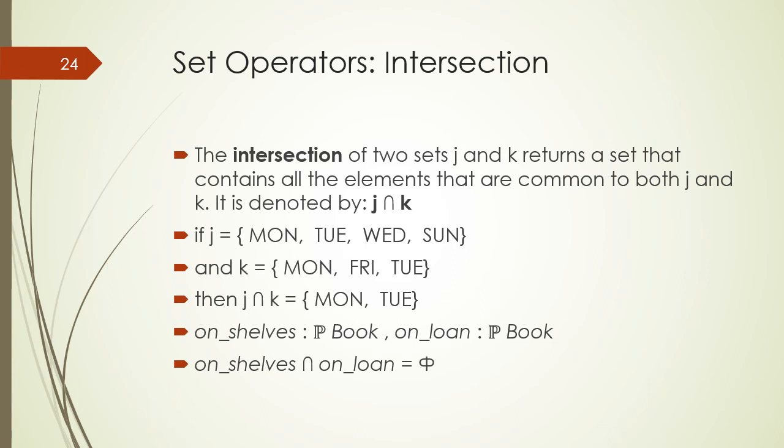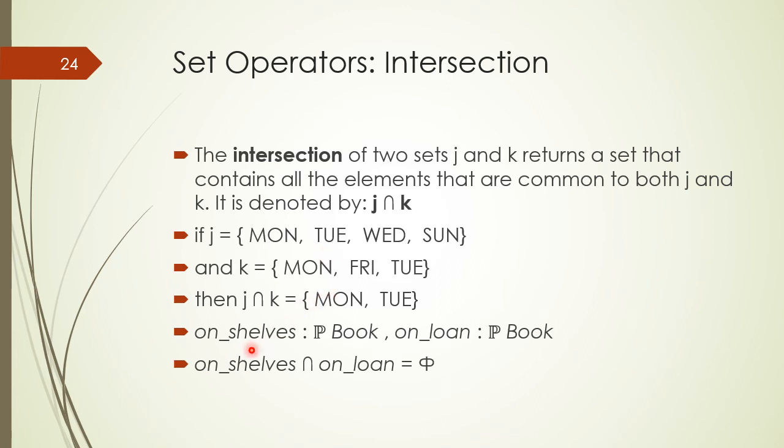We have another set operator which is known as intersection. The intersection of two sets J and K returns a set that contains all the elements that are common to both J and K, and it is denoted by J intersection K. If set J contains four members, and similarly we have a set K containing three members, then J intersection K is a set having the common members of both the sets J and K.